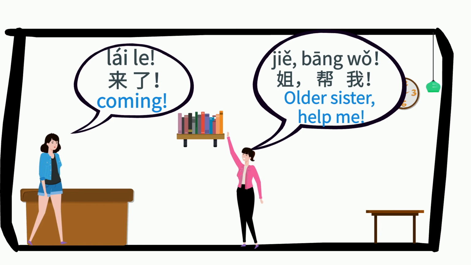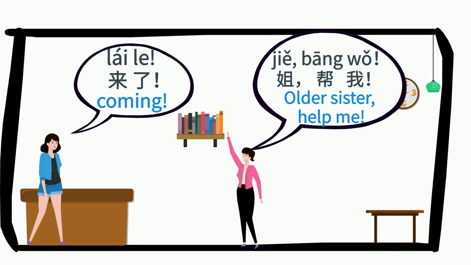If it's a man your parents' age, you can call this person 叔叔. 叔叔 means dad's younger brother. If it's a woman your parents' age, you can call this person 阿姨, which means mom's sister. These people can even be total strangers. This way of addressing them is just to show respect.